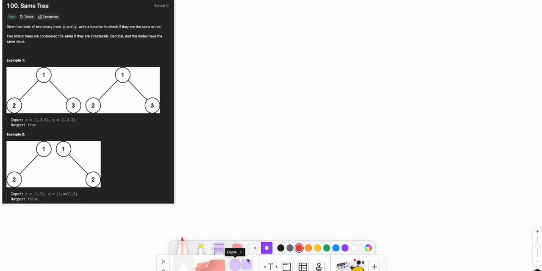Hello, and welcome to LeetCode number 100, Same Tree. Basically, like all my LeetCode binary tree examples, we compare whether two trees are the same.